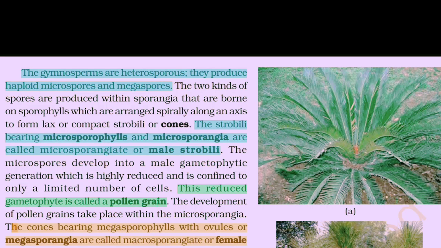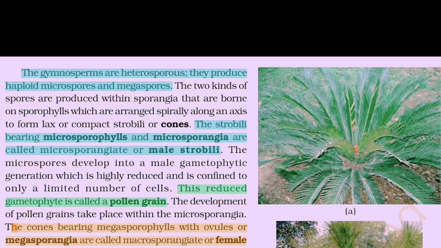Gymnosperms are heterosporous. Haploid microspore and megaspore, the two kinds of spores, are produced within sporangia that are borne on sporophylls, which are arranged spirally along an axis to form lax or compact strobili or cones. The strobili bearing microsporophylls and microsporangia are called microsporangiate or male strobili. The microspores develop into a male gametophytic generation, which is highly reduced and is confined to only a limited number of cells. This reduced gametophyte is called a pollen grain. The development of pollen grains takes place within the microsporangia.